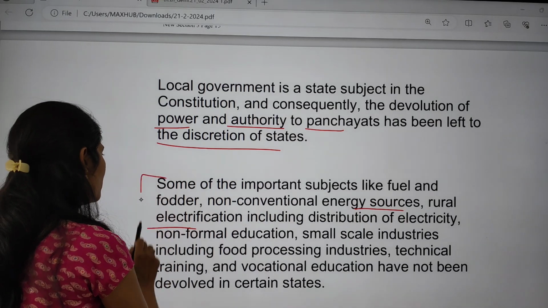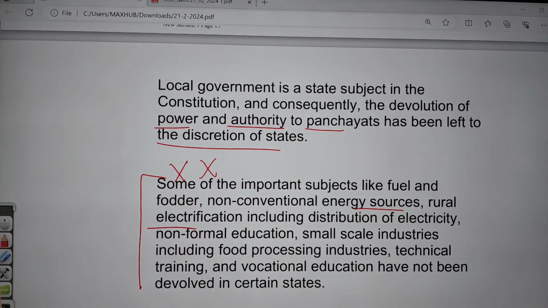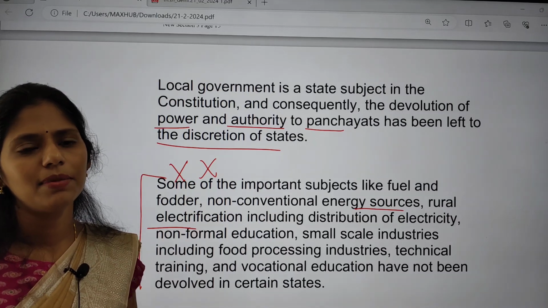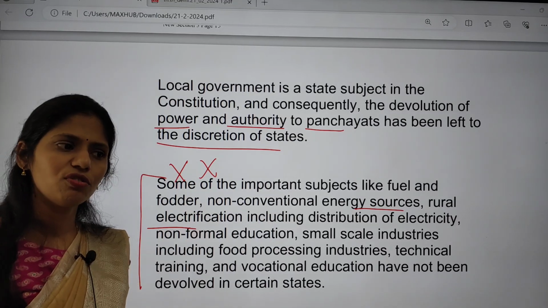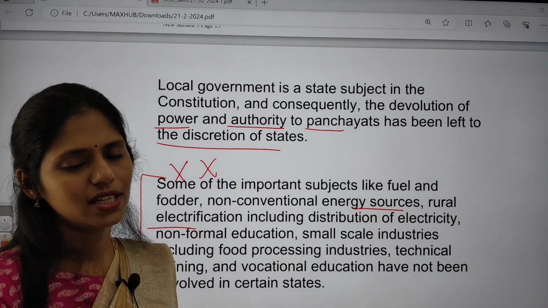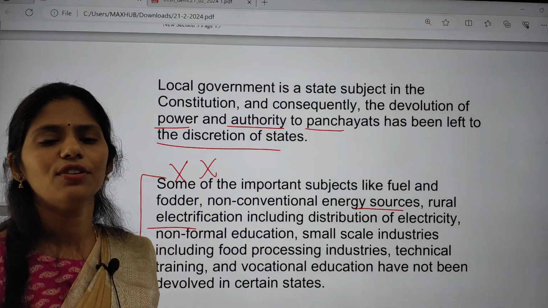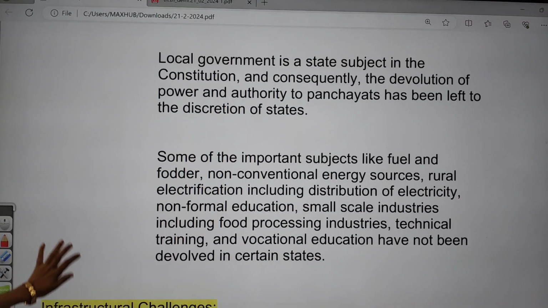So these powers are not being devolved by the states to panchayats, because local self-government comes exclusively under the state. The central government is not involved. If the centre were involved, you would have uniformity, but here it is left to the discretion of the states. If states want, they can give. If states are not willing, they will not give. Okay, so this is the thing.